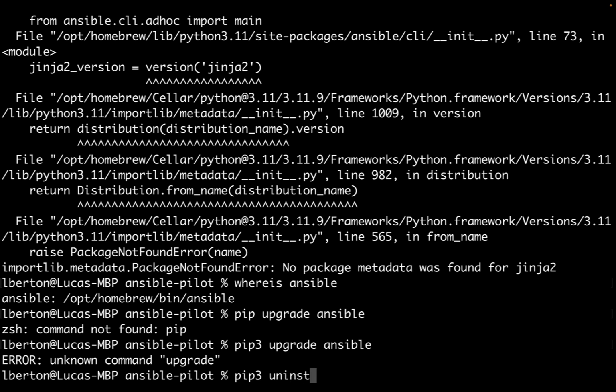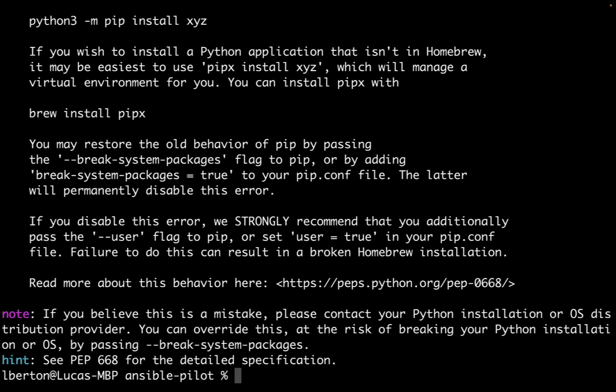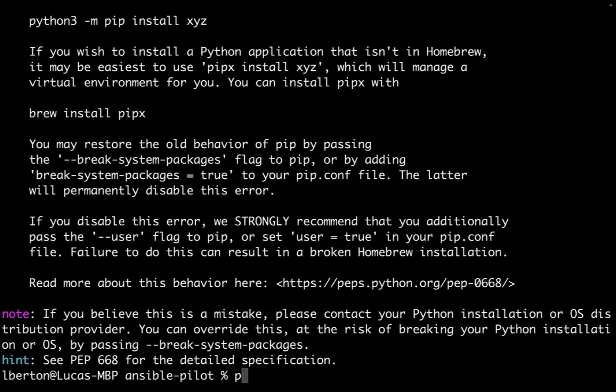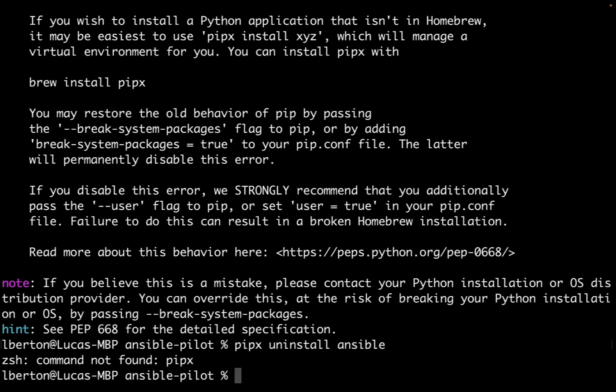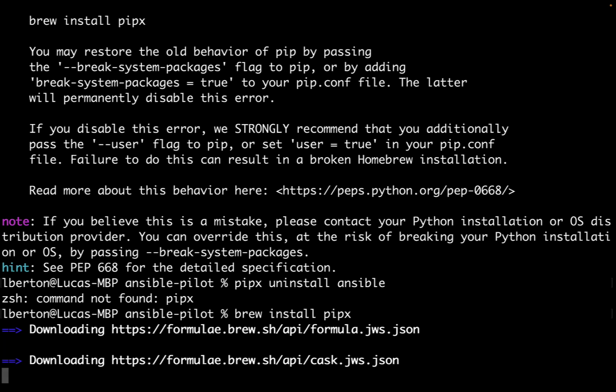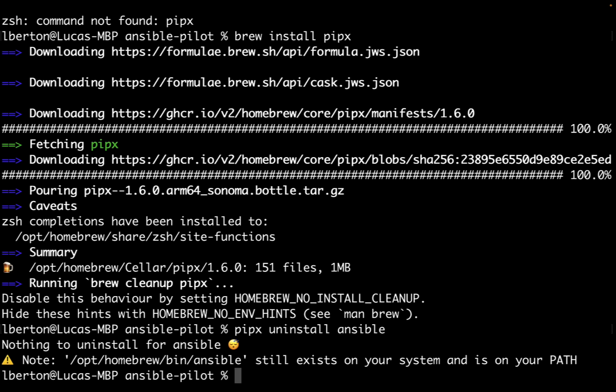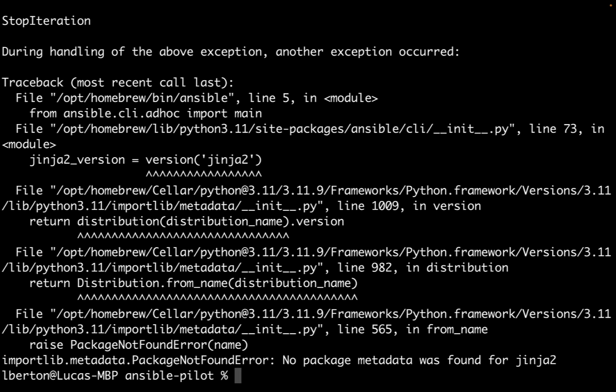So I tried to uninstall Ansible in this way, but this is not how my Python system-wide is managed on my system. As you can see, I tried to uninstall using pip, using pipx, but it didn't work. Okay, so I installed pipx. Just to let you know, pipx is a tool you can use to manage additional libraries on Mac for this system. But still, ansible --version was running on my system.